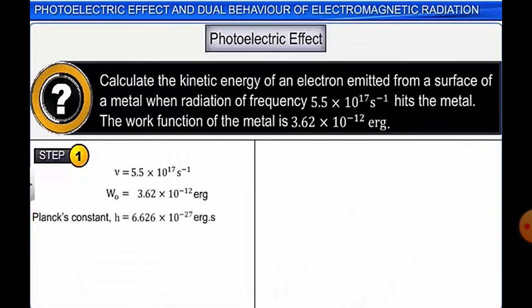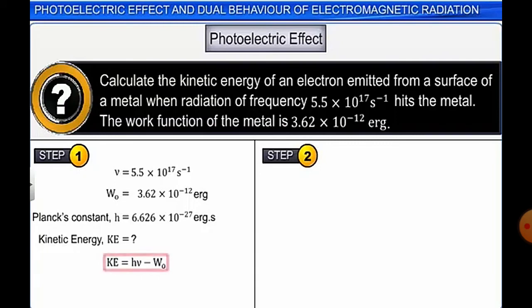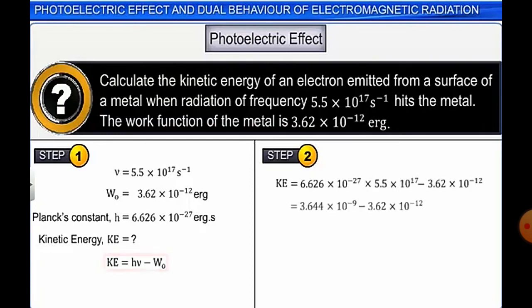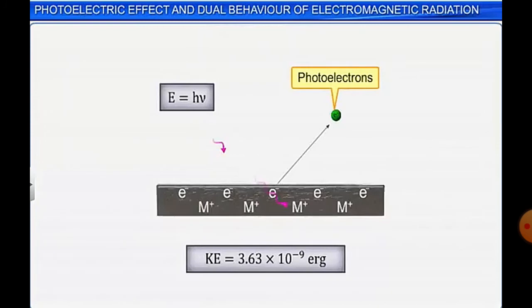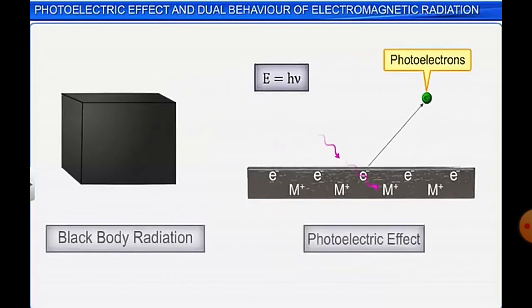So first, what is given? Nu is given, W naught is given, h is known. Kinetic energy is h nu minus W naught. Now this is the equation, but W naught is in ergs. H into nu you can do. H is given to us, we know Planck's constant. So h is 6.626, and we will get kinetic energy in ergs. Right now the kinetic energy is in ergs. The kinetic energy is 3.36 10 to the minus erg. Photoelectrons have this energy associated with them.